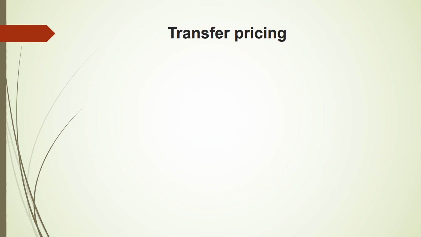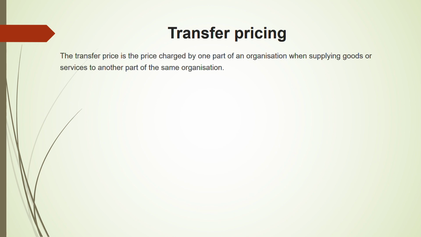Next, transfer pricing, very important. So what is transfer pricing? Transfer pricing is when you are charging a price for goods and services that you are supplying within the same business, the same organization, the same group. For example, the parent is sending to the subsidiary, or a subsidiary is sending to another subsidiary, the price that they are charging to each other. It is not external, it is intra-group sales that is happening. When you are setting a price, that is known as transfer pricing.